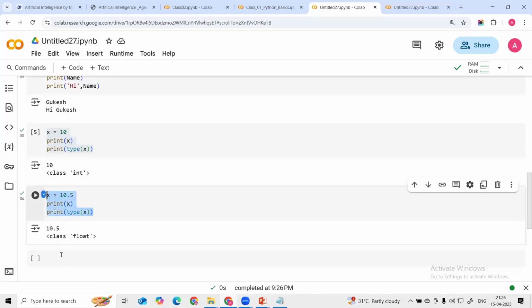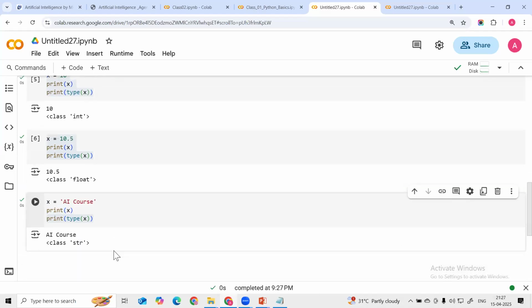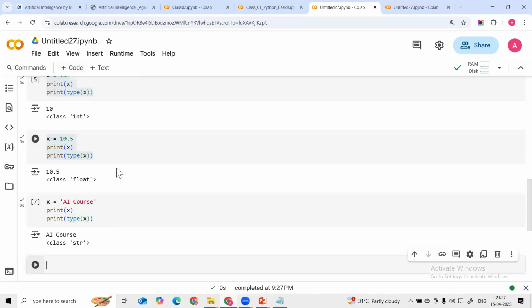Let me pass another value here. I will pass a string value. Then it will print the value of x here. The next line it will check the type of x. What is the type of x? See guys, the value of x is AI course, and then we are taking the type of x. What is the type? We are getting string. So this is how we are able to get the data types.